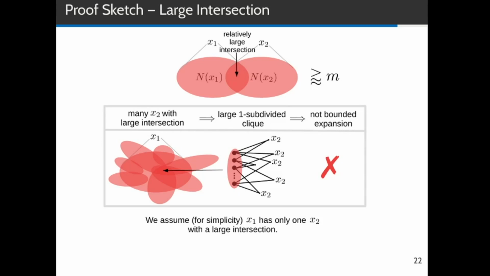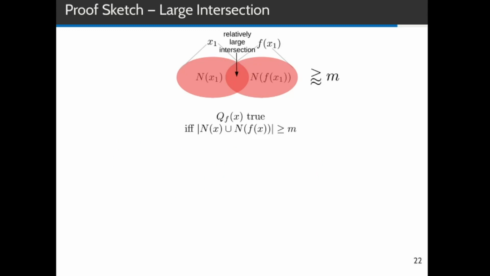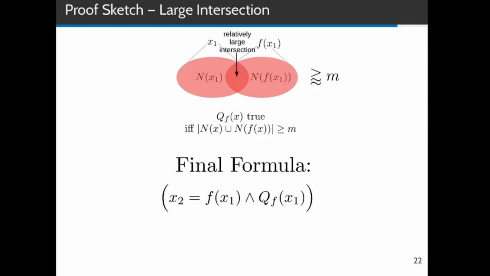And for simplicity, we assume now that there's only a single x2 with a large intersection. And we call this vertex now f of x1. Next, we define a unary predicate q_f of x, which is true if and only if the neighborhood of x combined with the neighborhood of f of x has size at least m. And now we can define our final formula.